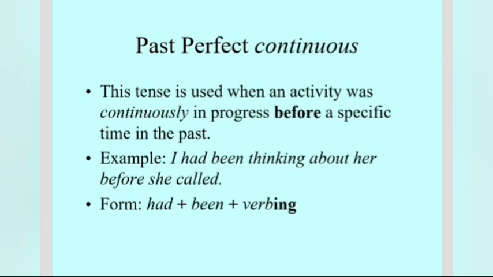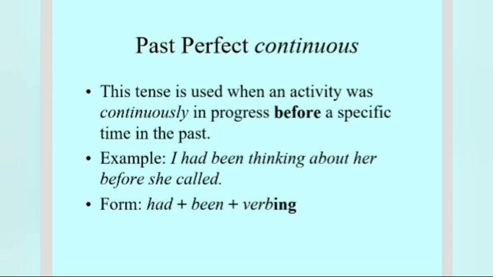continuous tense. Past perfect continuous. This is just like past continuous, but there should be the mentioning of time. I had been thinking about her. When? Before she called. So always in case of past perfect continuous, future perfect continuous, or present perfect continuous, mention time. Mentioning of time will give it a proper shape.